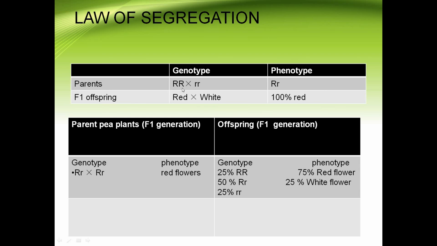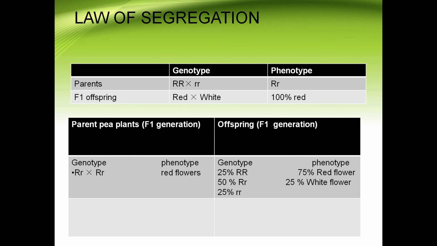So these are the parents. These parents are crossed here. They are producing these offsprings, that is 100% red flowered pea plants.